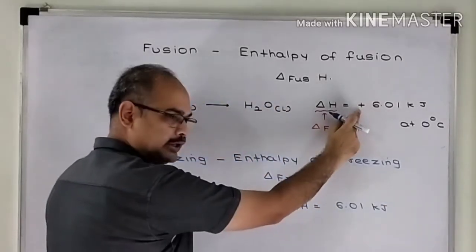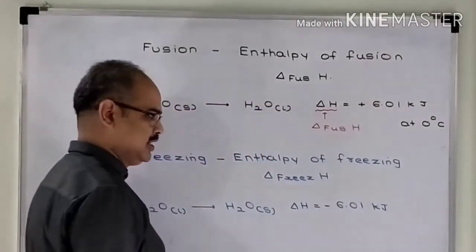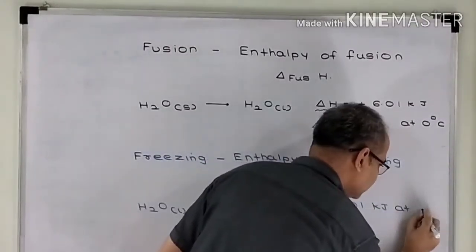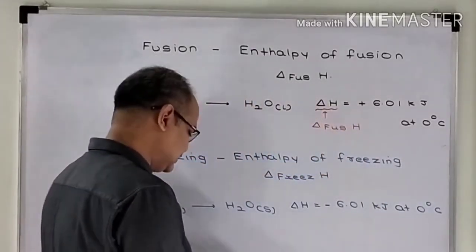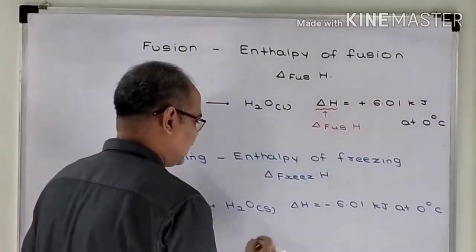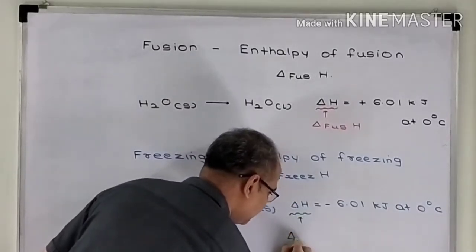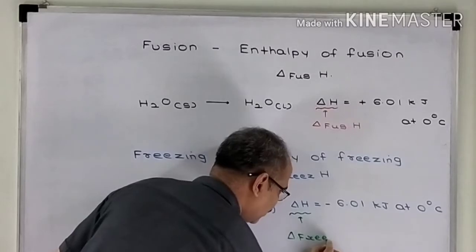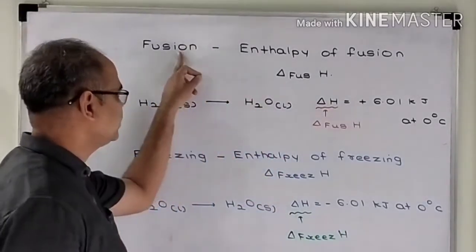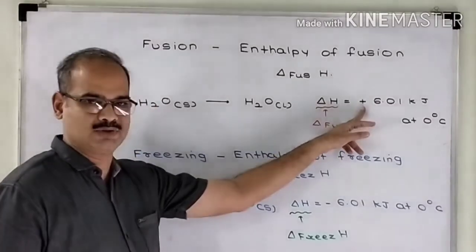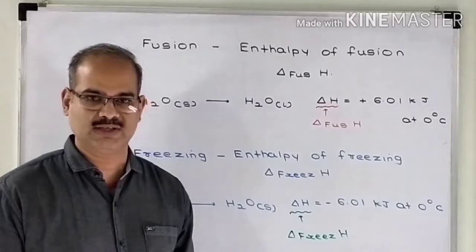But here in the reverse process heat will be released, again at 0 degree Celsius. And this minus 6.01, that is the enthalpy change taking place during freezing, is nothing but enthalpy of freezing of ice. So we can say that fusion is an endothermic process, whereas freezing is an exothermic process.